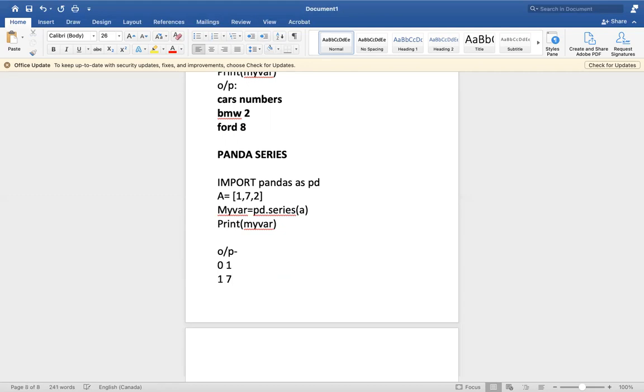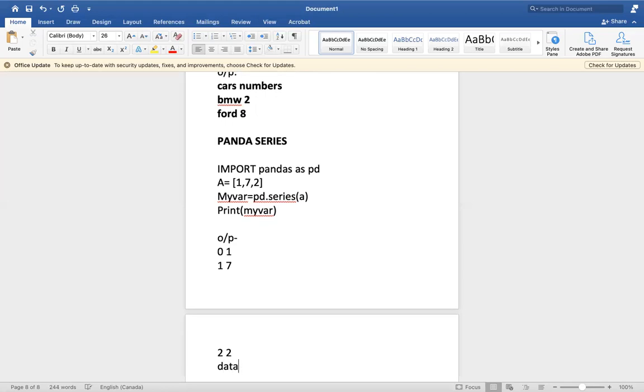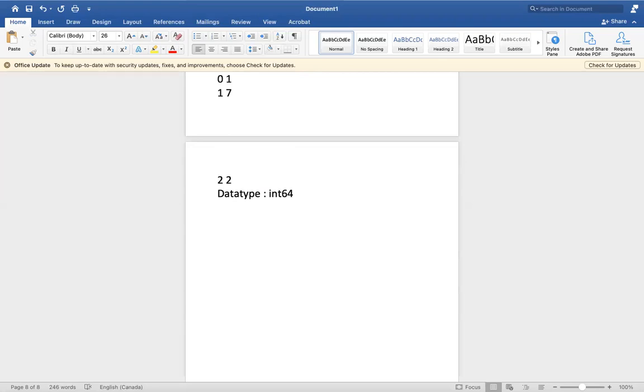It will give it like a serial number: in serial number 0 it is 1, in serial number 1 it's 7, and in serial number 2 it's 2. And then it will give the data type. What is the data type here? We use numbers, so the data type is int, and the bit size used here is 64, because this is defined based on the system we are using.